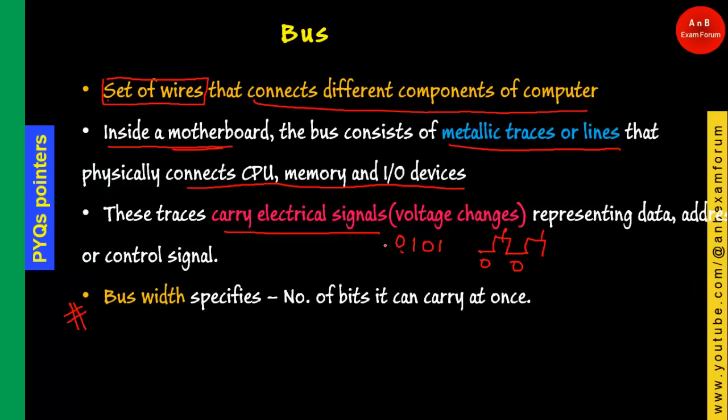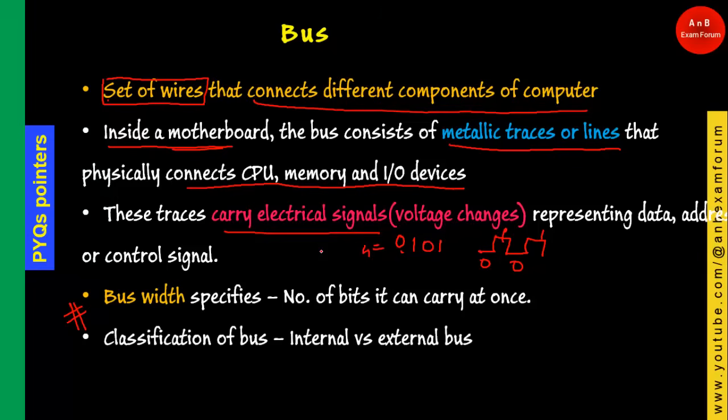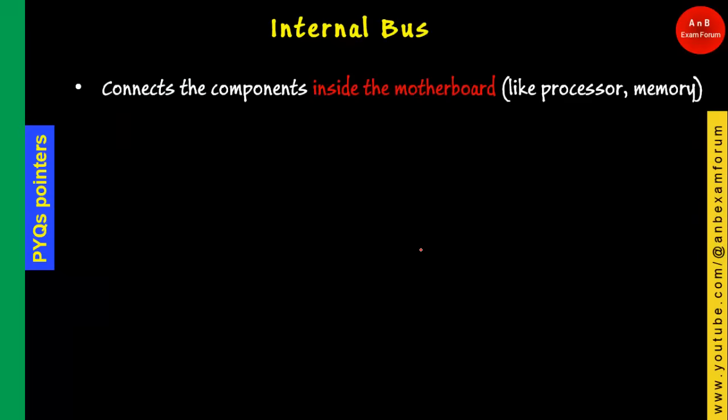So in this case the bus width is 4, but generally it is 8 bit and 16 bit. And a bus can be classified as internal or external. If it is internal, it is going to connect the internal components, whereas an external bus provides an interface to connect with the external components of the computer.